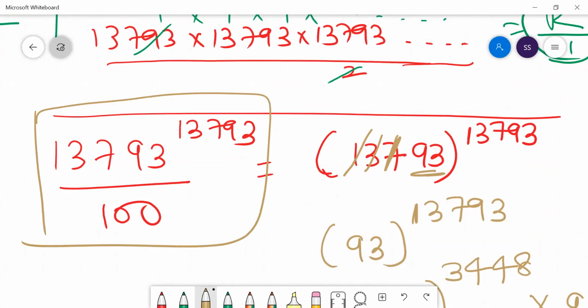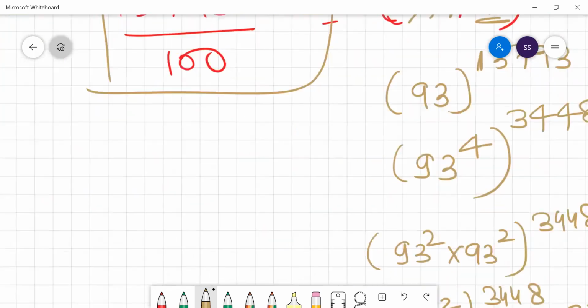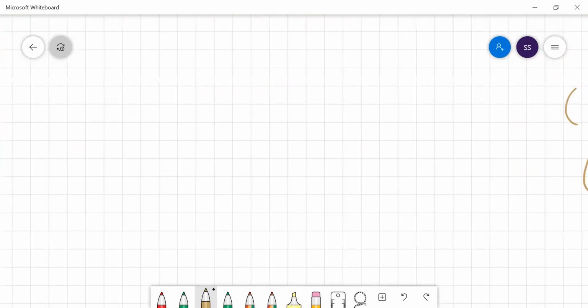So I hope you are understanding the idea. The concept of the remainder theorem, whatever we have learned about how to find the unit digit of a number and the last two digits of a number, you can apply all of it when solving problems on the remainder theorem. Problems on the remainder theorem are not at all difficult; you can easily solve them.